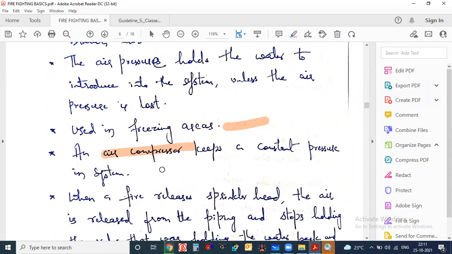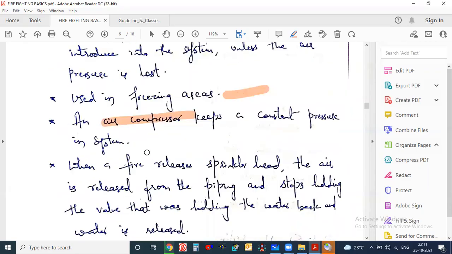Like that, here also they use one air compressor, whose main function is to introduce air continuously to the system. There are many factors, maybe cavitation, maybe loss of pressure in the pipe, or anything can happen. That's why we have to keep the air compressor.